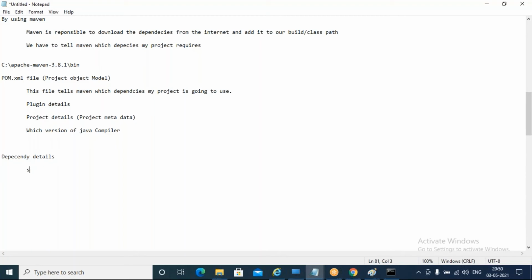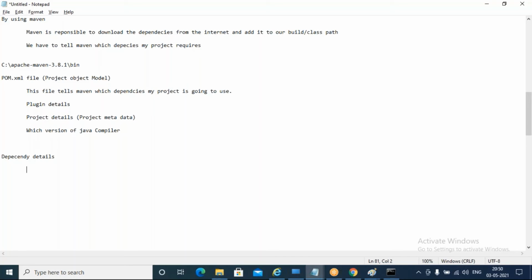There is a way to tell that. Of course I want the Selenium jar, but how will it identify which version and where it is available? It has to download from Maven Central repository, which has a lot of jar files. It has to pick that particular dependency only, right?